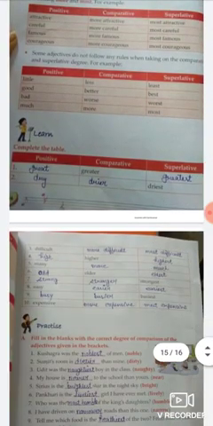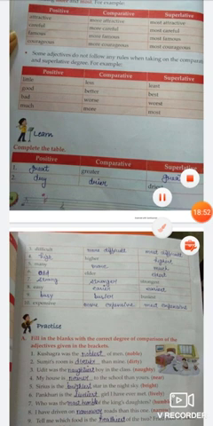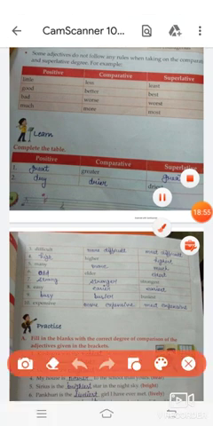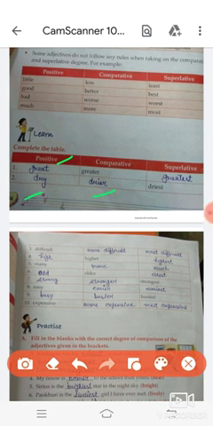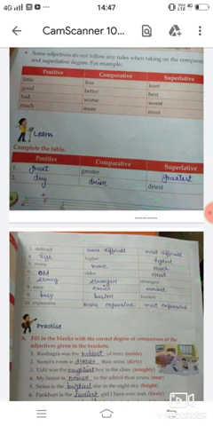Now moving to the next exercise, students, you have to complete this table. So first is great, greater, greatest, dry, drier, driest, difficult, more difficult, most difficult, high, higher, highest, many, more, much, old, elder, eldest, strong, stronger, strongest, easy, easier, easiest, busy, busier, busiest, expensive, more expensive, most expensive.